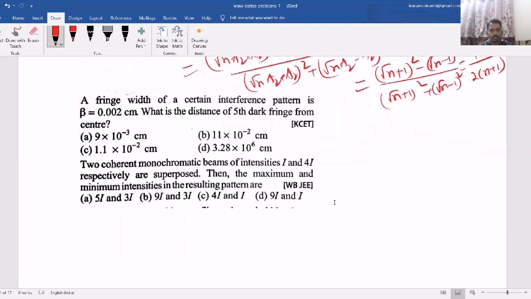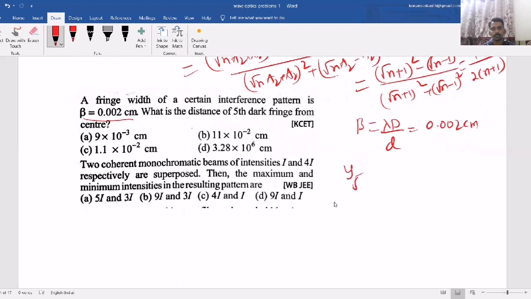That's it. Now if you consider the next question, a fringe width of a certain interference pattern is beta equal to 0.02 centimeter. What is the distance of the fifth dark fringe from the center? So the beta value they have given means lambda D by d, which is 0.002 centimeter.